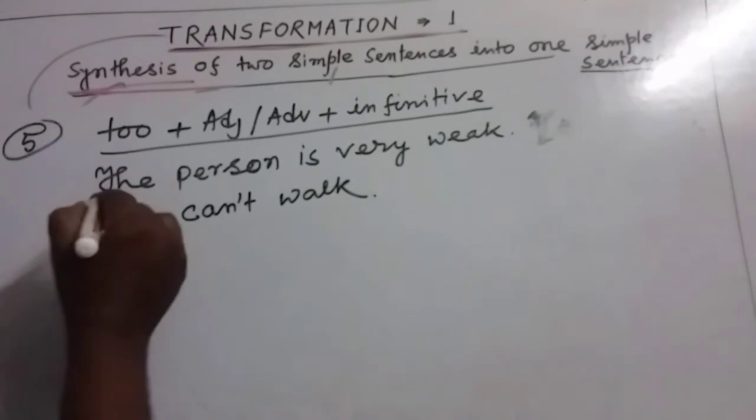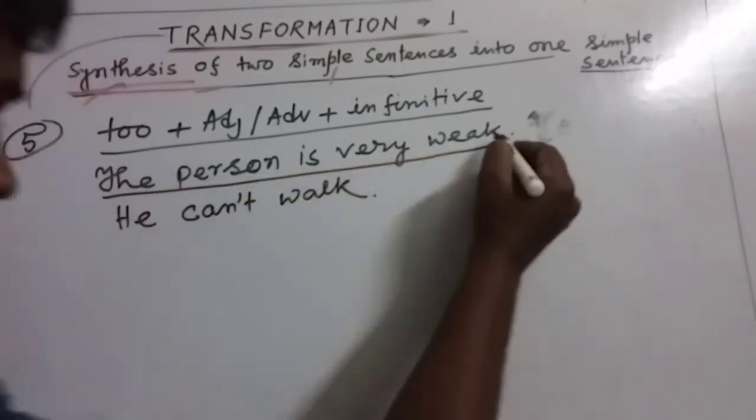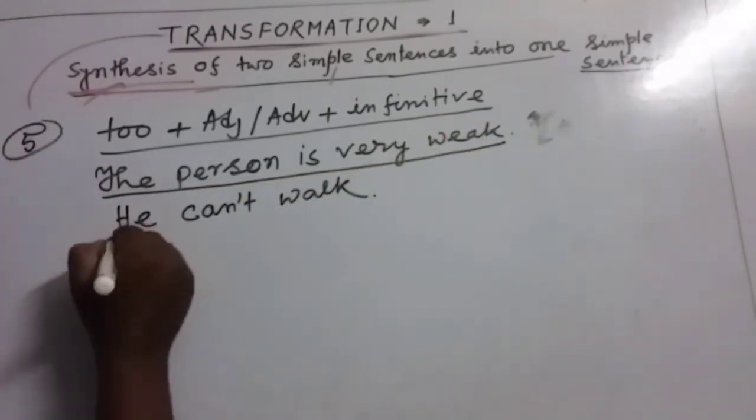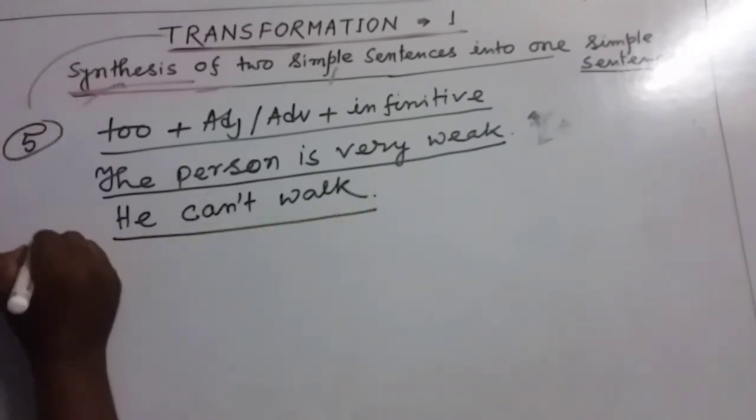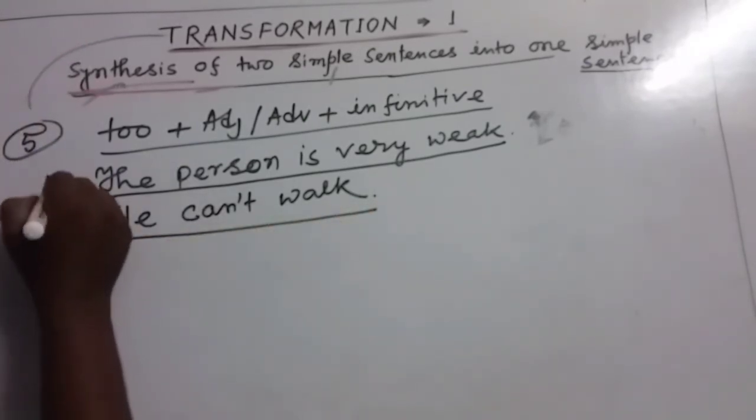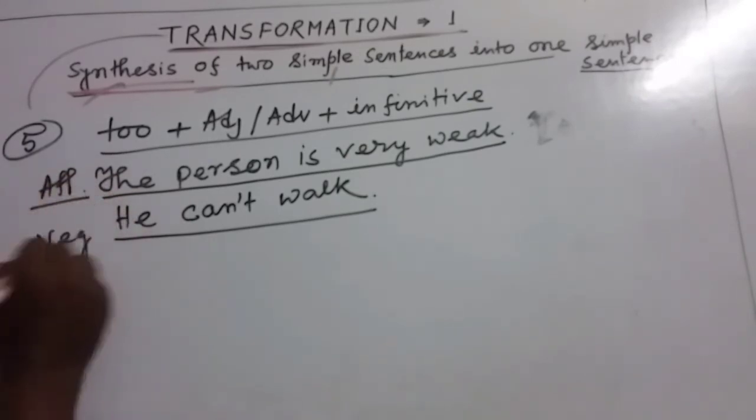My dear friends, whenever one simple sentence is in affirmative form and another simple sentence is in negative form, this is a negative sentence, this is an affirmative sentence.